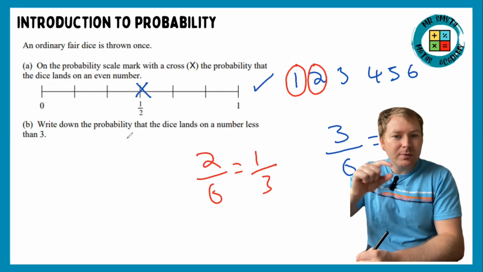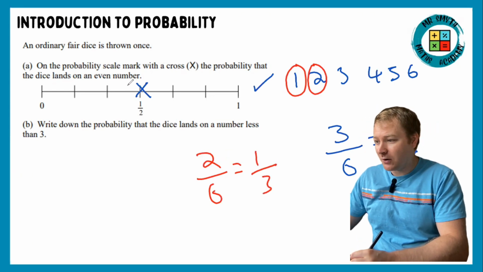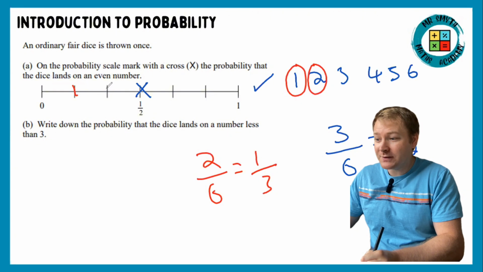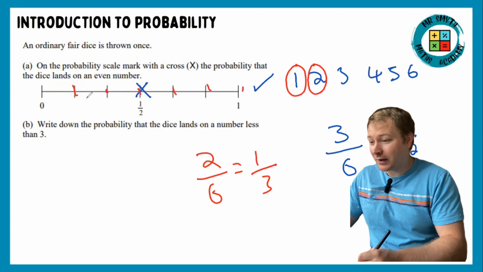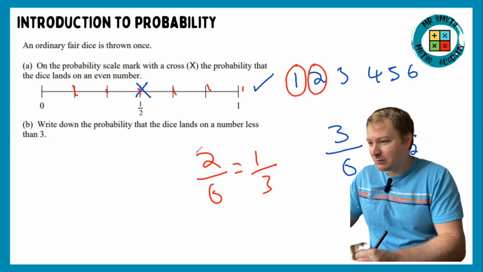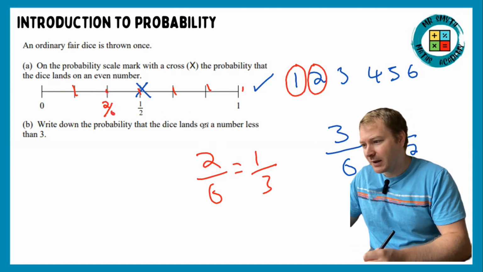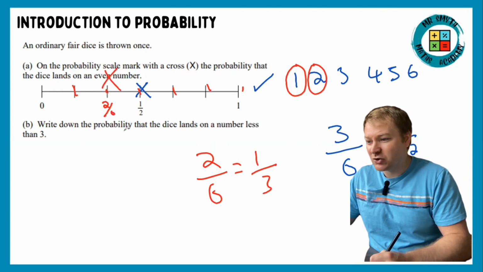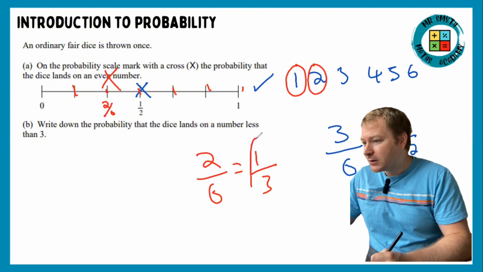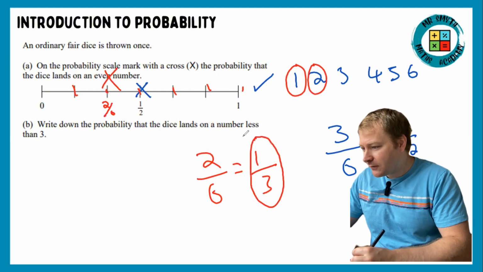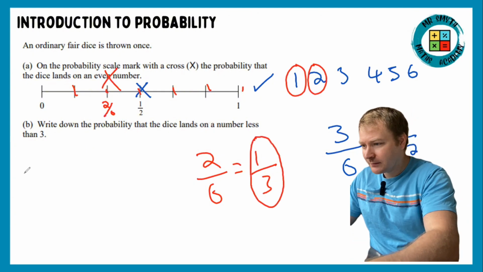Looking at how the probability scale is actually separated, I've got 1, 2, 3, 4, 5, 6 there. So these are all sixths, aren't they? So if I want 2/6, then 2/6 must be this one. It says write down the probability, so if it was on the scale, it's that one, but I've not read the question properly. So yeah, it's just going to be 1/3. Okay, hopefully that one makes sense. Let's move on to the next question.